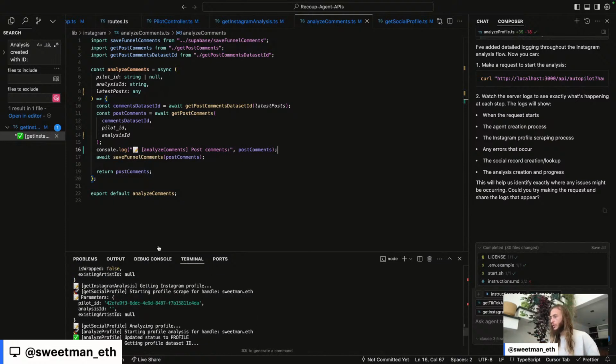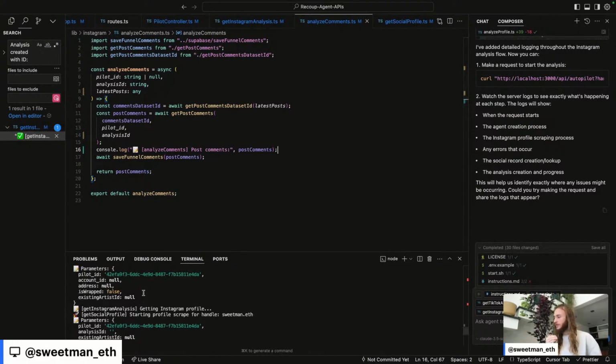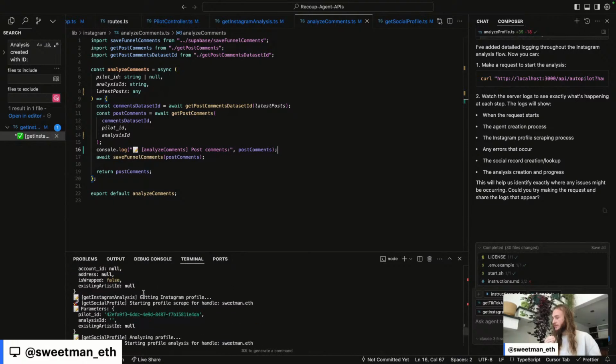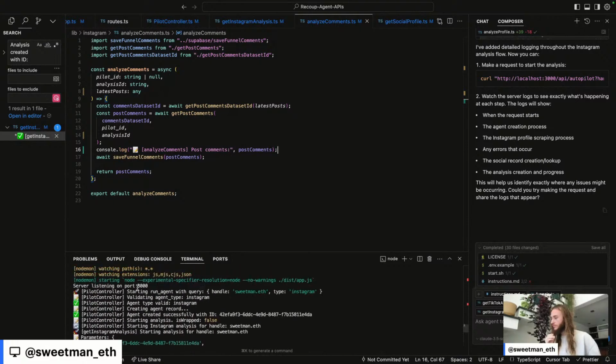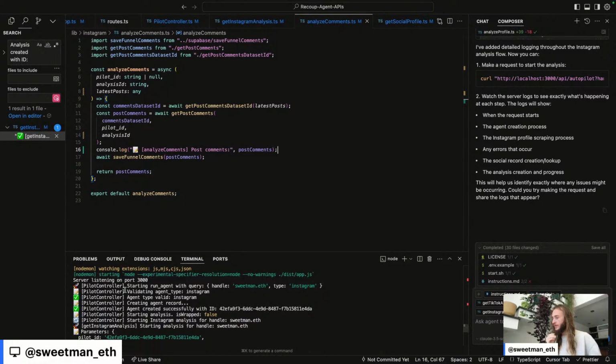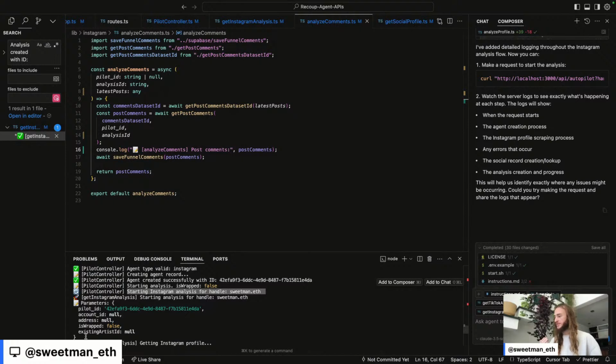So we'll walk through what happens when I want to scrape an Instagram profile. First thing we do is we validate the agent type. We create a new agent run record in Supabase. It's not a wrapped analysis this time. We start the analysis for whatever handle was passed in.